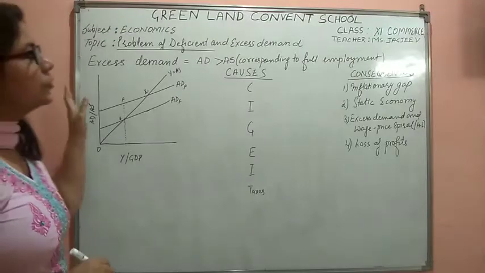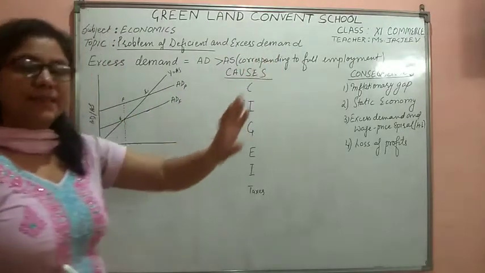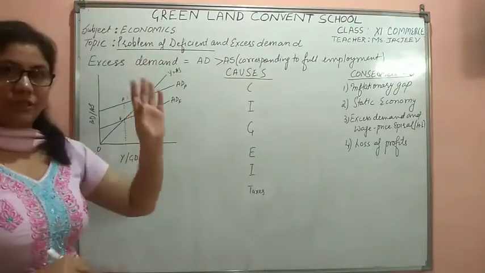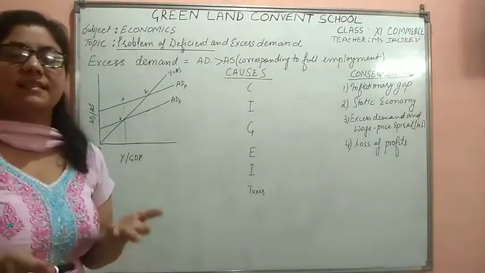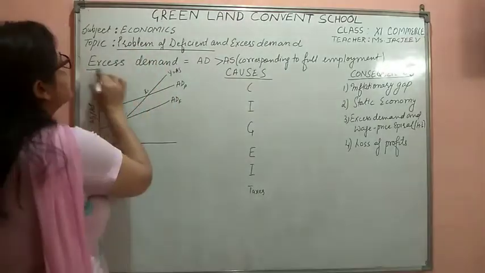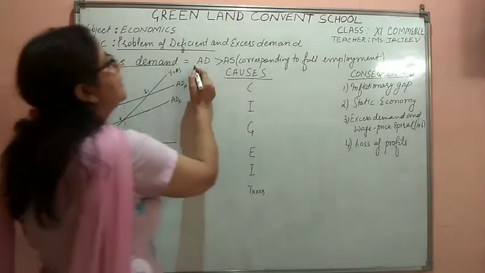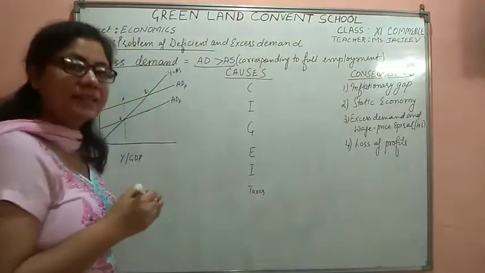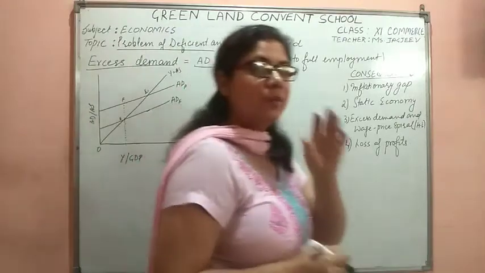Now further we will be talking about excess demand. We have talked about deficit demand. Now what happens in excess demand? When we say excess demand, it means aggregate demand is more than aggregate supply at the full employment level.